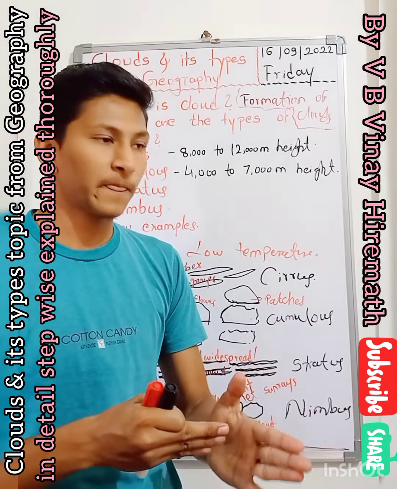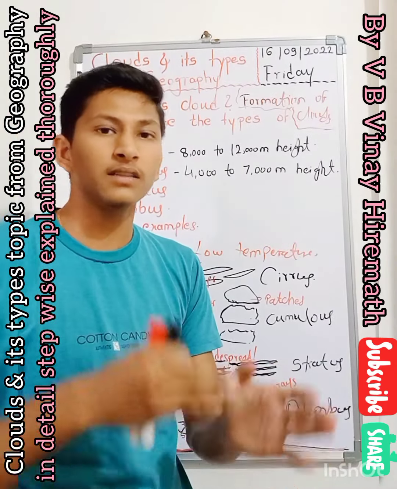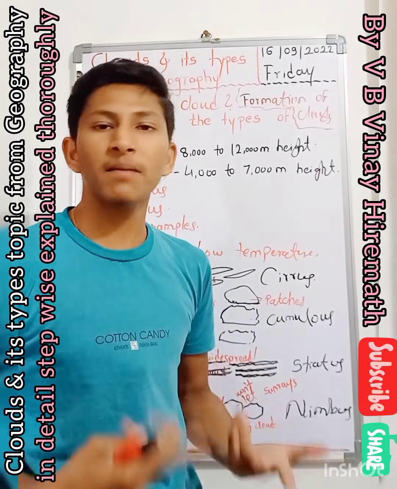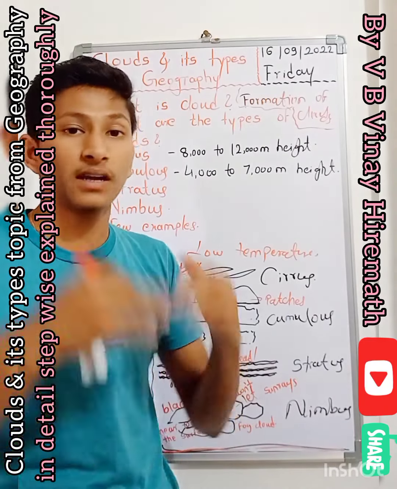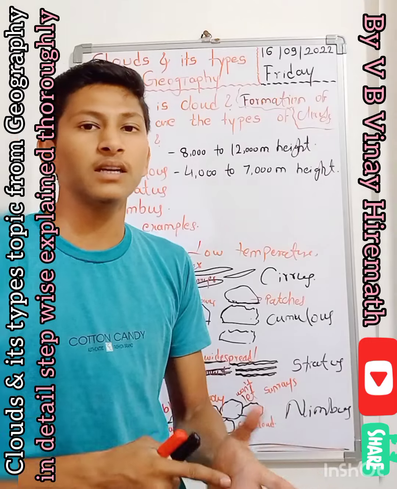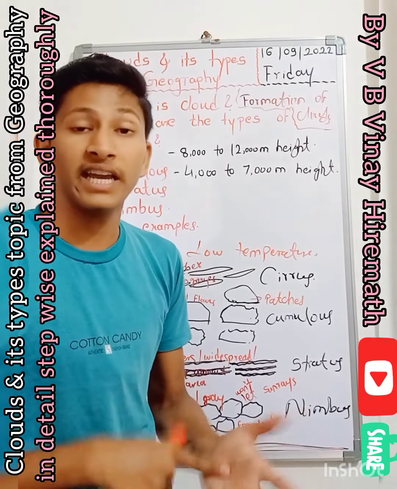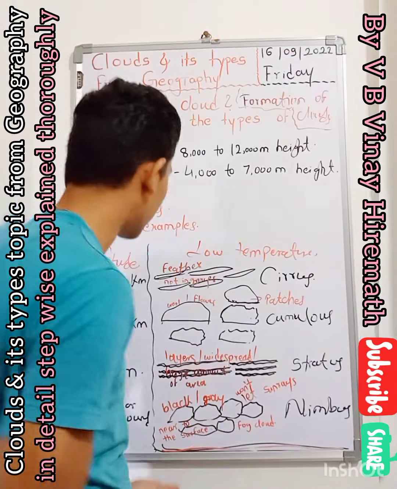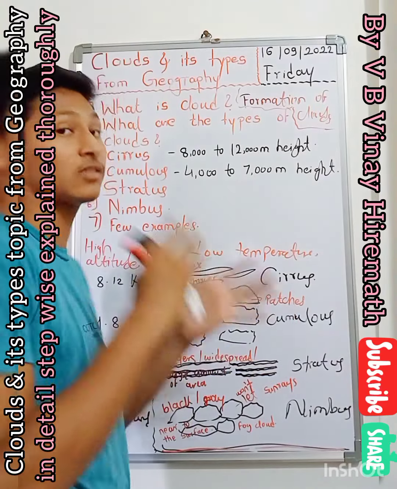Due to the lightning, the rainfall will take place. Sometimes that will come to the earth as precipitation, like drizzle, like hailstorms, in thunderstorms, in pieces of ice, like that.